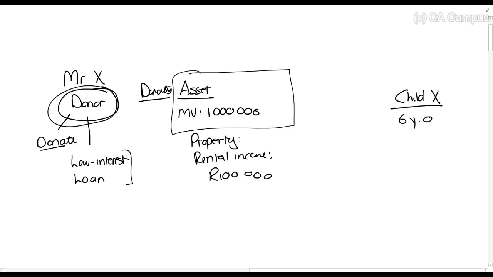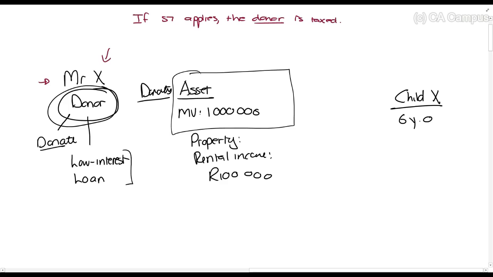Now, what I want you to understand, what we'll see in these sections, is that if Section 7 applies, the donor is taxed. So Mr. X. Now understand what happens.